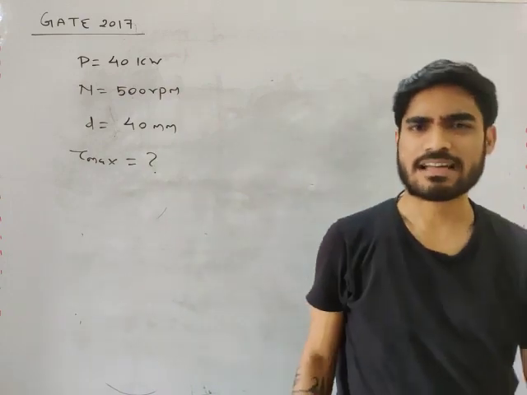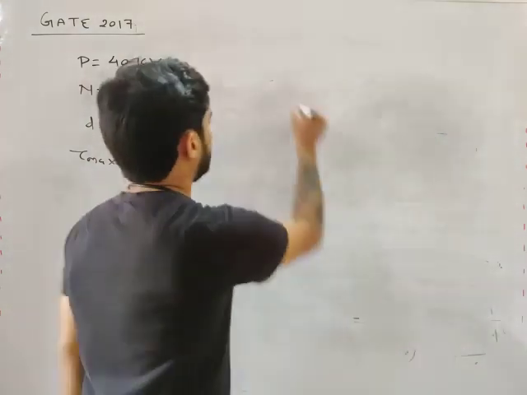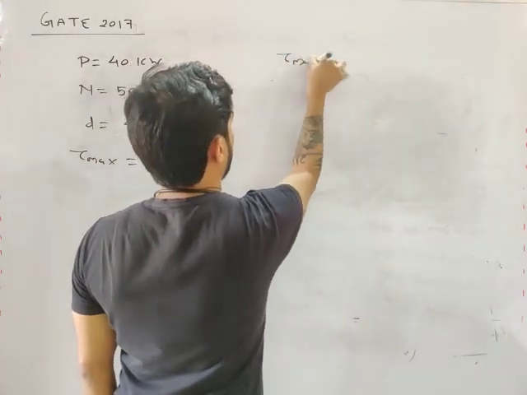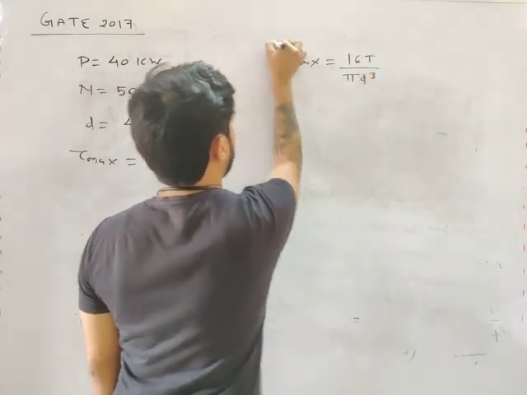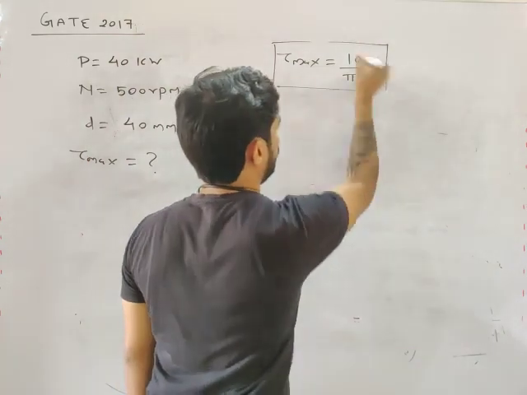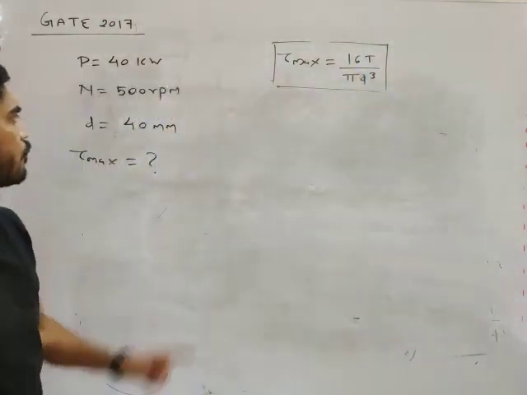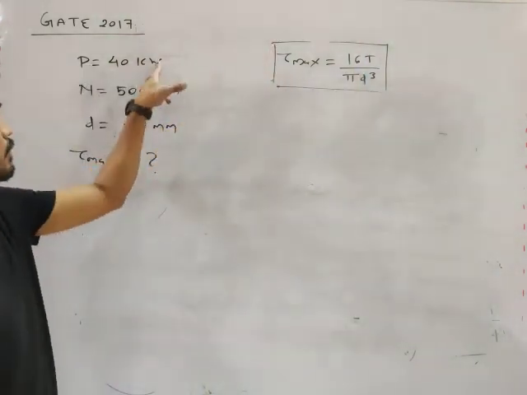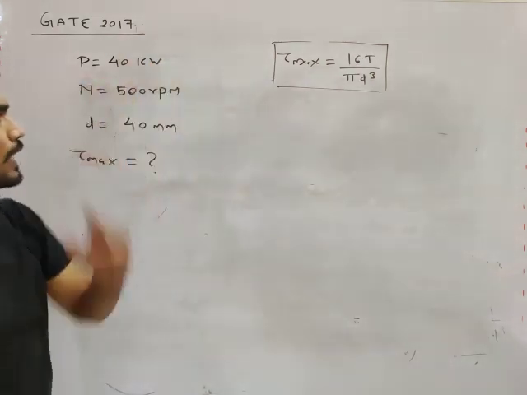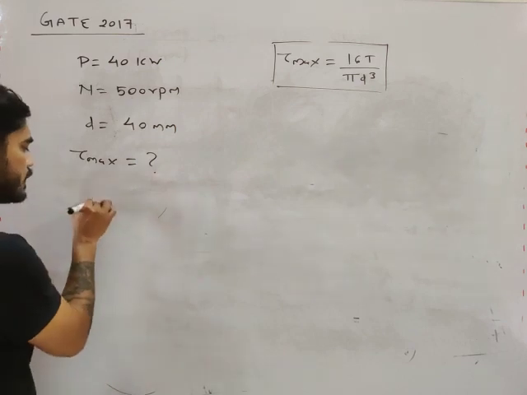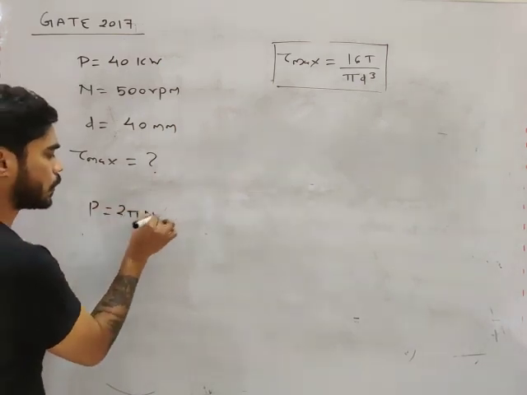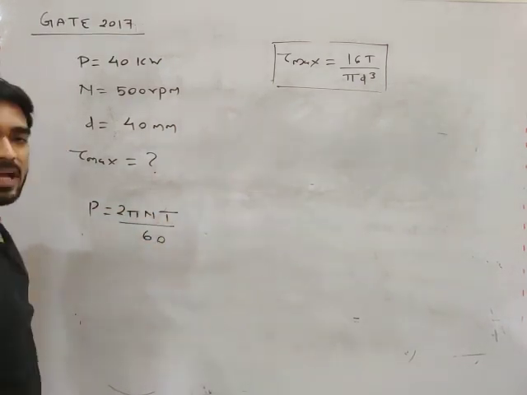Very simple question, my friend. We have to just use the equation tau maximum equals 16T by pi d cube. This is the equation of tau maximum for a solid circular shaft. Now, we have to first find out the torque. We have the power and RPM. We have to calculate the torque. So, what is the relation between power, RPM and torque, my friend? This is the relation: P equals 2 pi NT by 60.